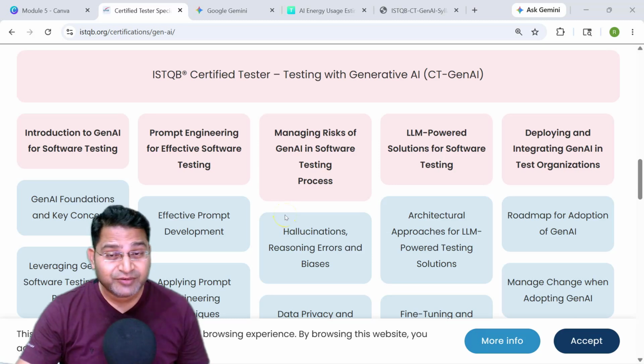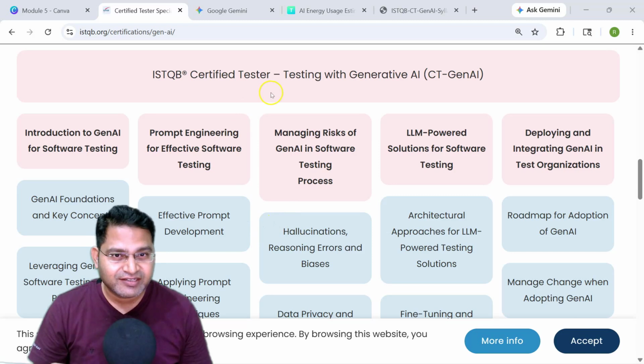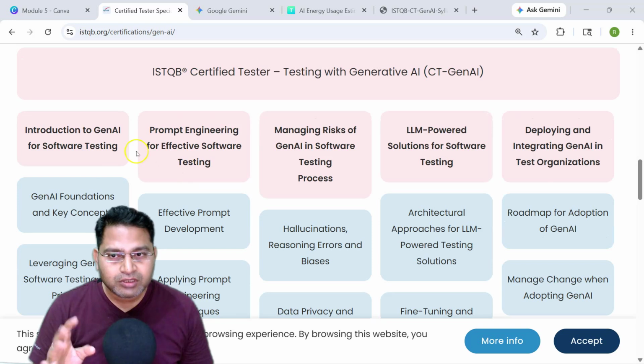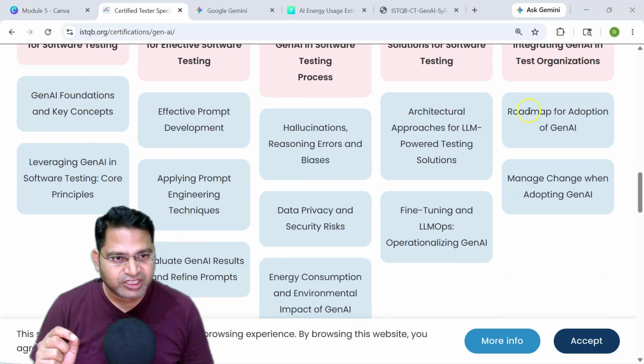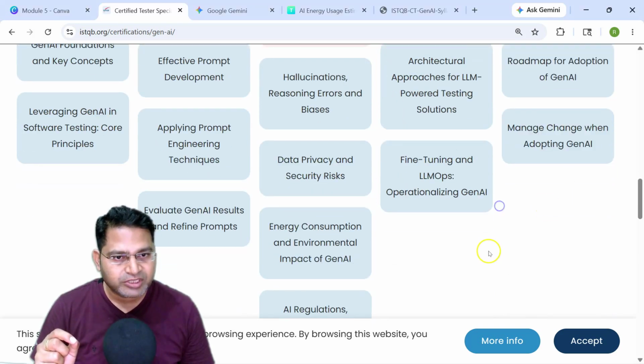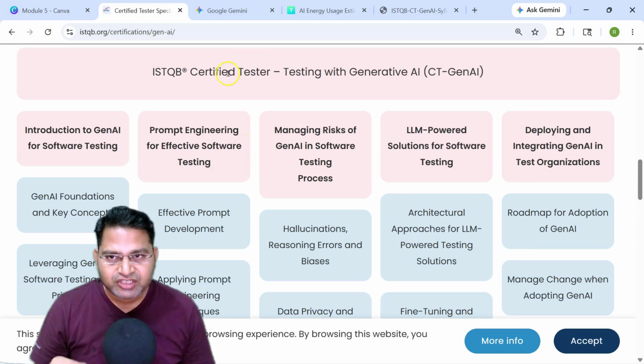Hey everyone, welcome back. Congratulations on finishing this crash course on ISTQB Certified Tester Testing with Generative AI certification. I have covered all the core modules as part of this 15 video series, and on a high level I have touched base on each of these topics that are mentioned in the ISTQB GenAI certification section here.